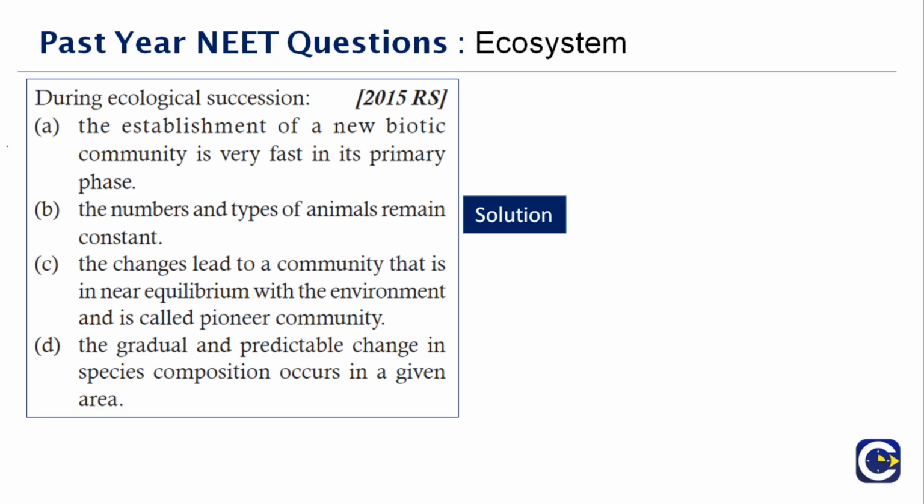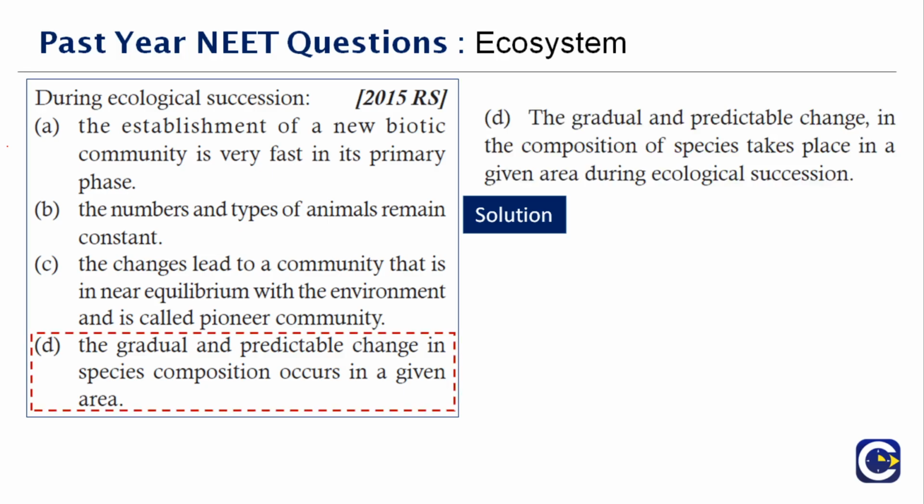The changes lead to a community that is near equilibrium with the environment, and it is called the pioneer community. Here we are asking about ecological succession, so it should be a gradual and predictable change in the species composition that will occur in a given area. That happens during ecological succession, right?